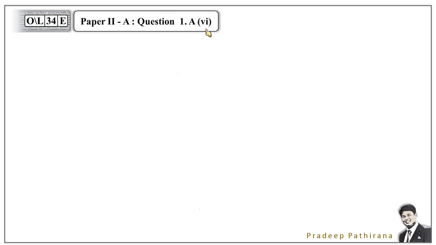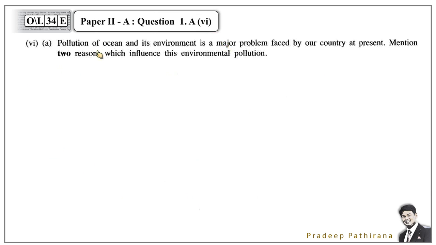Next, let's move on to question number 6, part A and B. Pollution of water and its environment is a major problem faced by our country at present. This is the ecology question. Mention two reasons for that. Two reasons. I will explain more than two. Let's check whether you have written these answers.